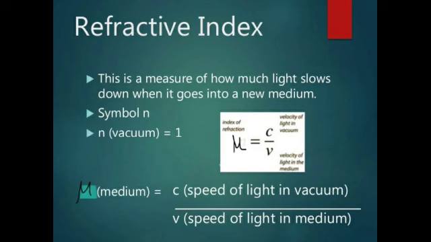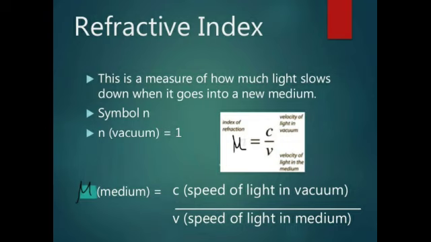Refractive index gives us an idea of how fast or how slow light travels in a medium. The ratio of speed of light in vacuum c to the speed of light in a medium v is defined as the refractive index, mu, of that medium. mu is equal to c by v. The speed of light in a medium is low if the refractive index of the medium is high and vice versa.